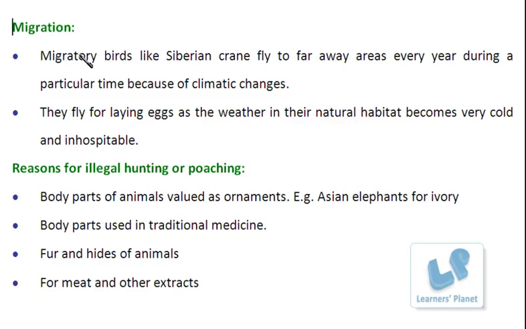For example, this Siberian crane flies away to far away areas every year during a particular time because of the climatic changes. Generally, they are migrating so as to lay eggs, as the weather in their own natural habitat becomes very cold and inhospitable. So these eggs cannot survive in these areas, isn't it? So to maintain life, they are migrating to the warmer area.